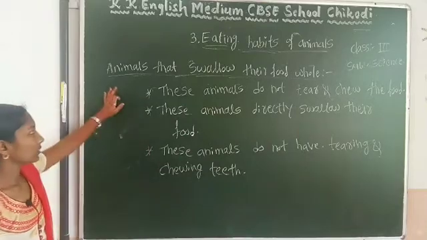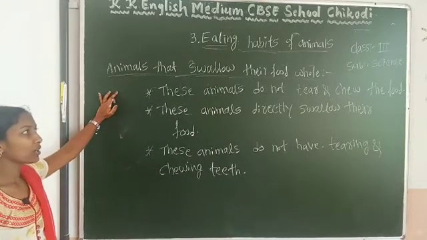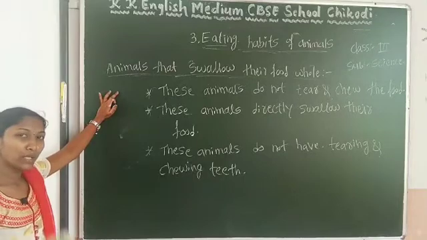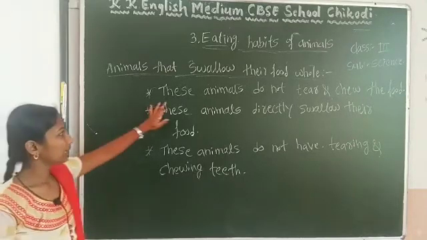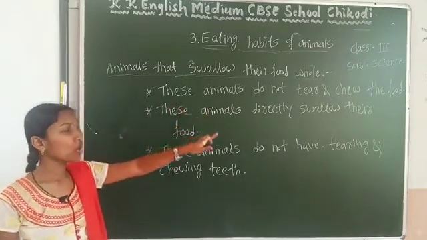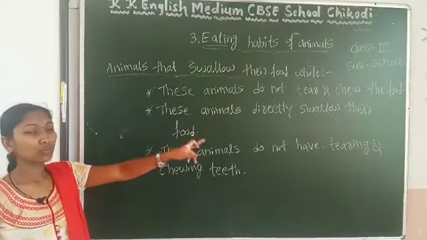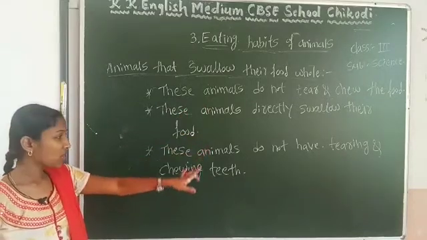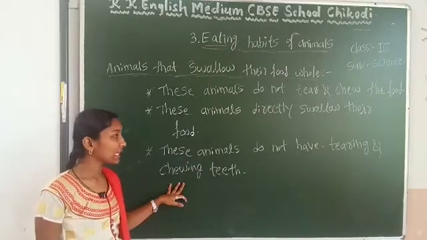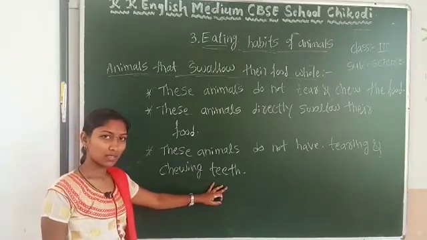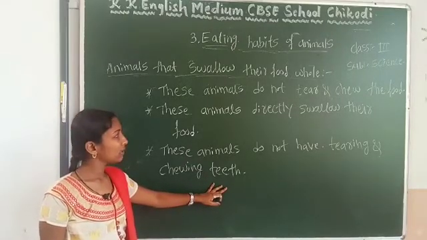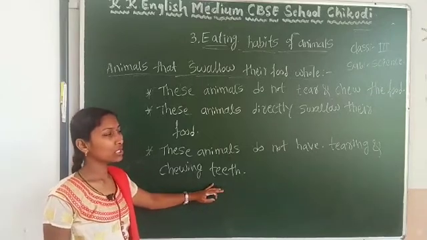Okay, the animals that swallow their food whole. These animals do not tear and chew the food. Why? Because they don't have the tearing and chewing teeth. Understood? Why do they not tear and chew that food?